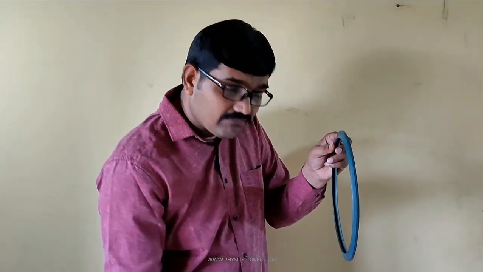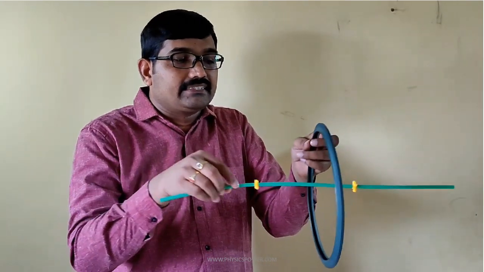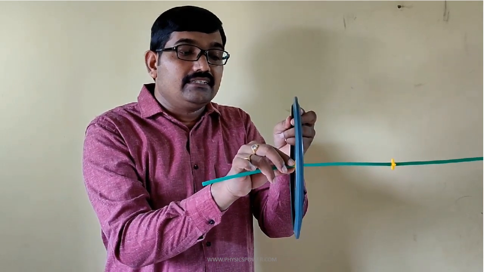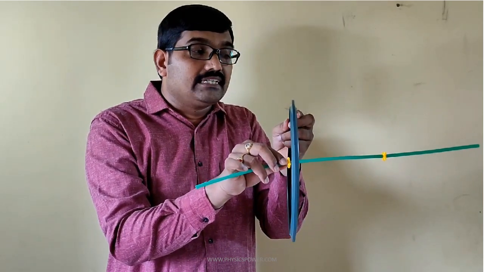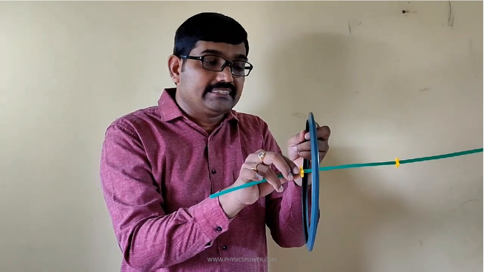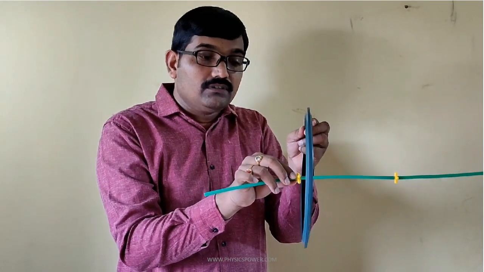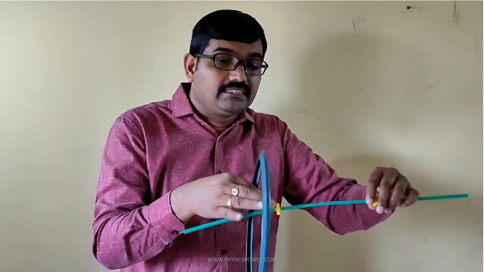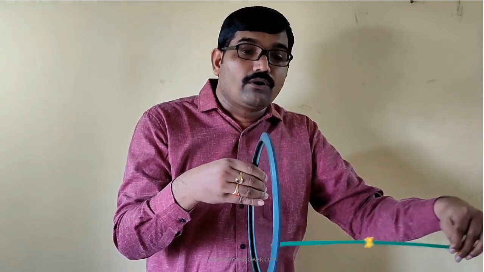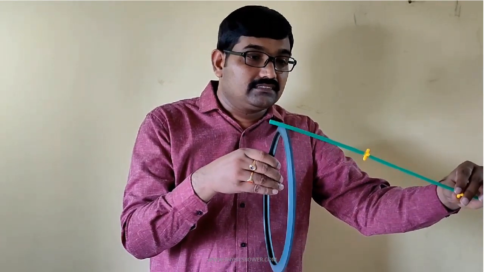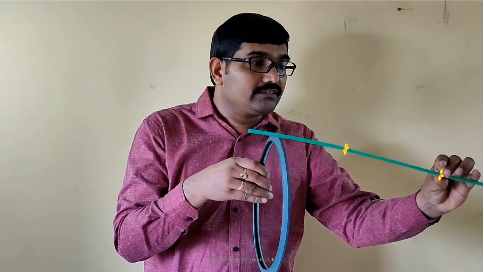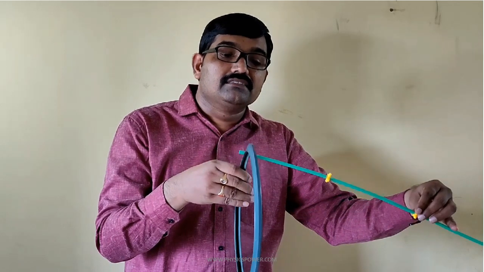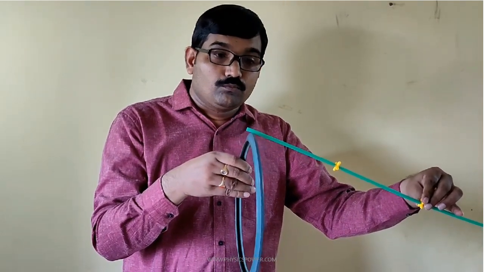Now our topic, at the center we have to find out the magnetic induction. For example, here the yellow point, just consider it as the center, and another yellow point is there. At that point we want to measure the magnetic induction. That is the topic. Now the major point you have to analyze is that from this point, any point on the current carrying coil will be at the same distance. Say for example, at this point we have to find out the magnetic induction. That point is at the same distance from any point on the circular loop. Okay, that is one important point.